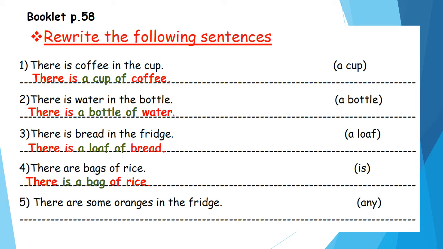Number 5. There are some oranges in the fridge. Any. Here we want to change this sentence from positive sentence to negative sentence. And if I change it to negative, I will use any. Because I know that we use some with only positive sentences and any with negative and questions. Here he wants to use any, so I must change this sentence into negative sentence to use any. So I will say what? I will put not after verb to be. There aren't any oranges in the fridge. Super.